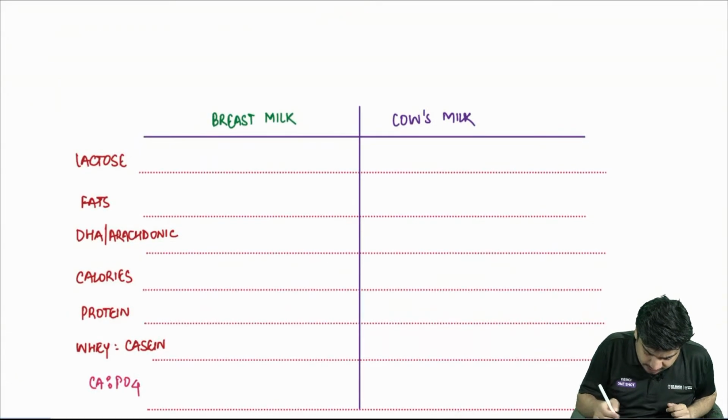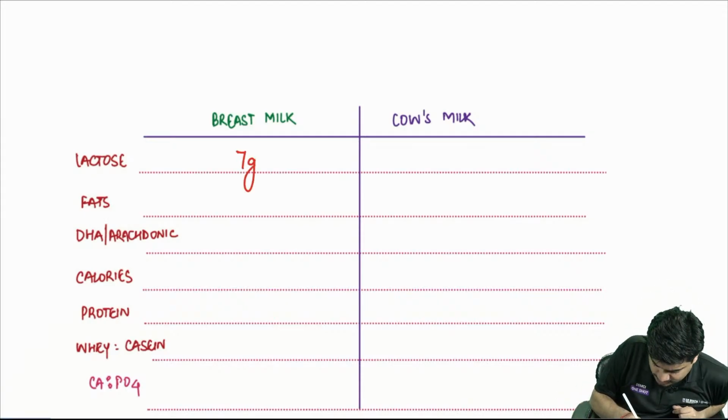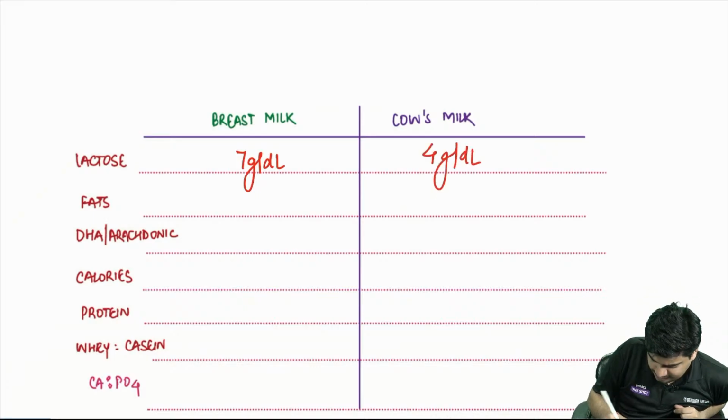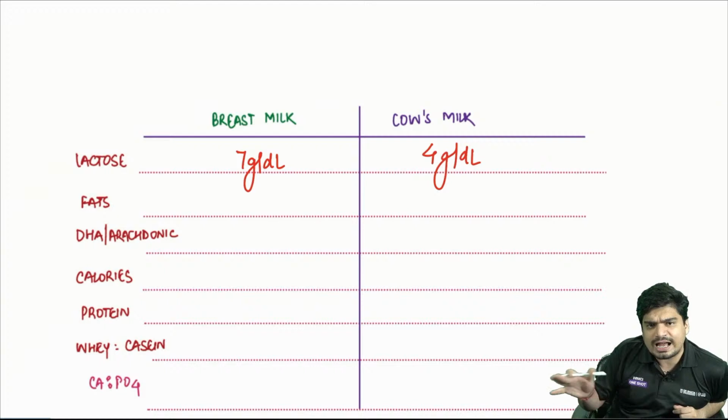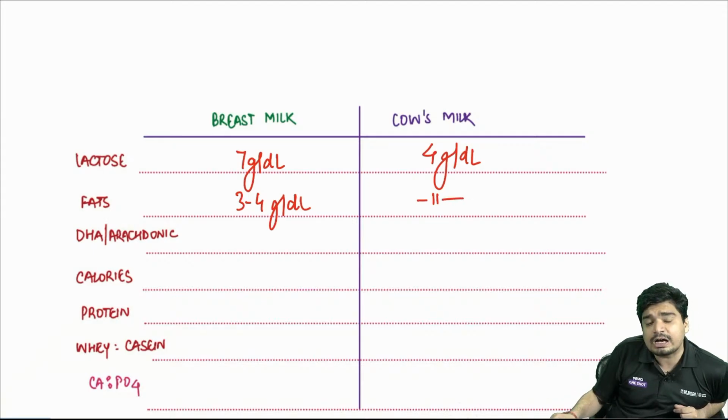So a little bit about breastfeeding. What is the lactose in breast milk? It is 7 gram per deciliter. How much in cow's milk? 4 gram per deciliter. Fats are actually the same in both. Both have 3 to 4 gram per deciliter of fats. But breast milk is better.